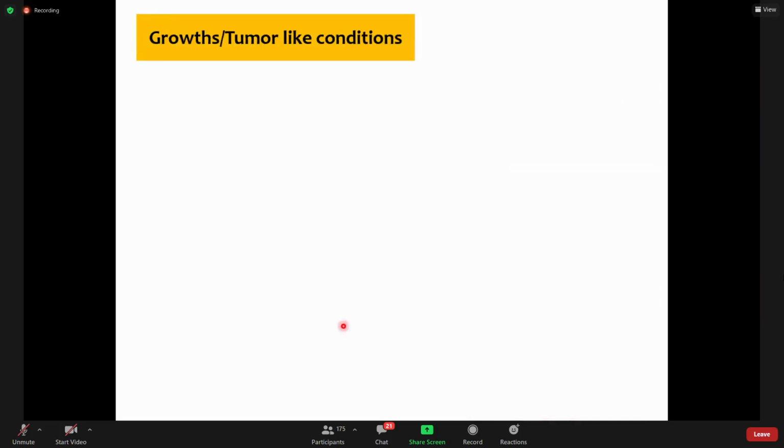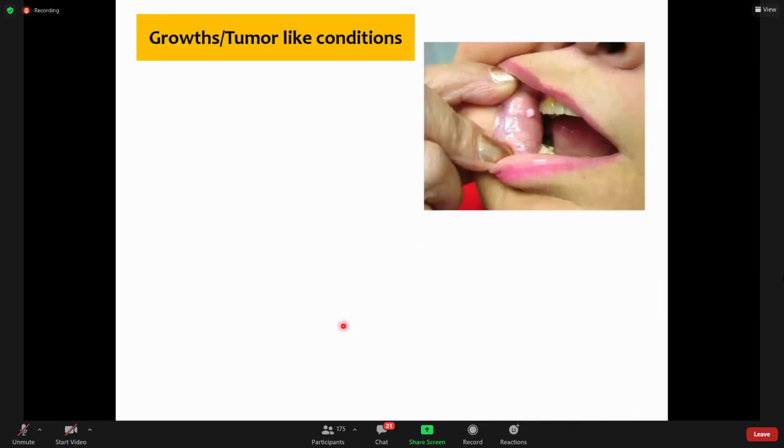Now growths and tumor-like conditions, as I mentioned earlier, this is the most common reactive growth in the oral mucosa. This remains very small. It is submucosal, and it is composed of fibrous tissue, and it usually occurs along the bite line. This is the bite line. Because of the friction of chewing between the teeth, it causes a reactive change. It causes inflammation, and persistent inflammation then leads to fibrosis, and that is the cause of it, and it is a reactive growth that is known as fibroma.